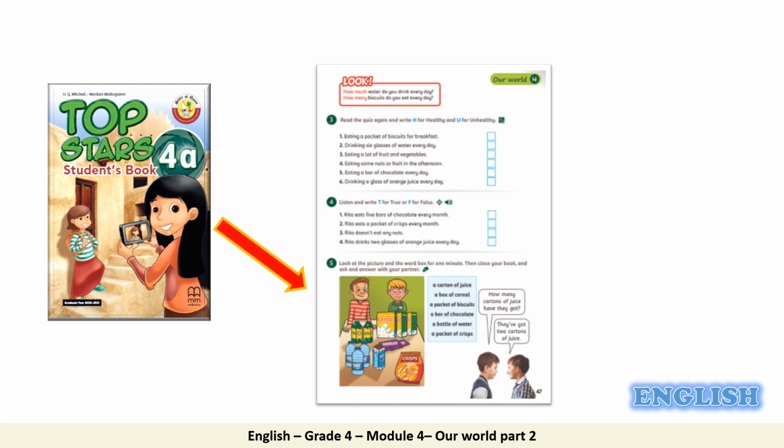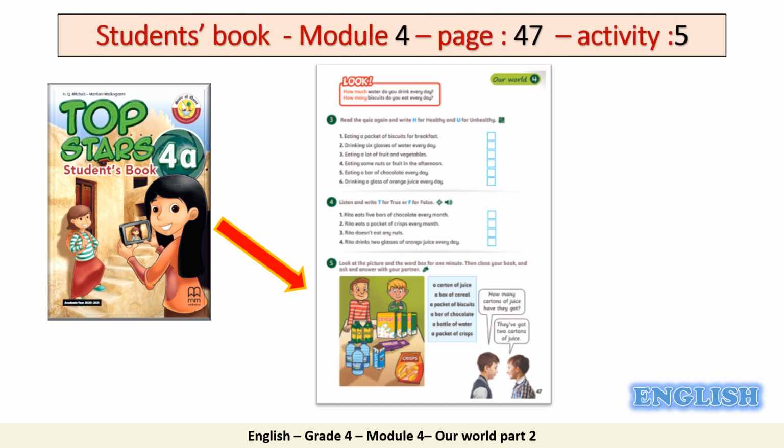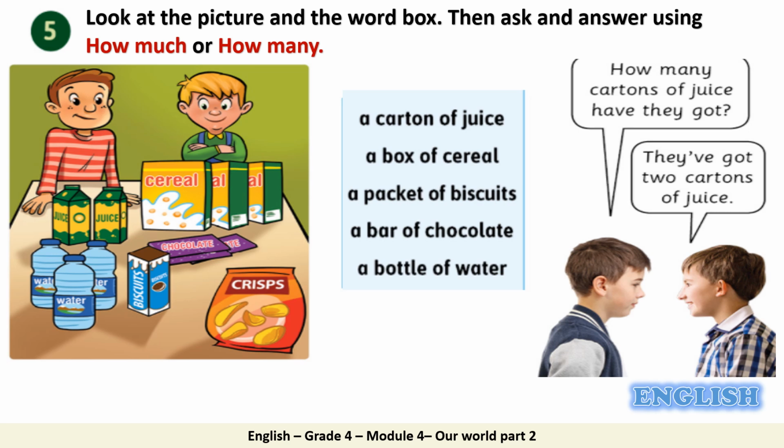Grab your student book and open it at Module 4, page 47, and pay attention to activity number 5. In this activity, you are going to look at the picture and the word box, then ask and answer using how much or how many. Let's read the word box together. We have a carton of juice, a box of cereal, a packet of biscuits, a bar of chocolate, and a bottle of water. Now, let's read the dialogue together.